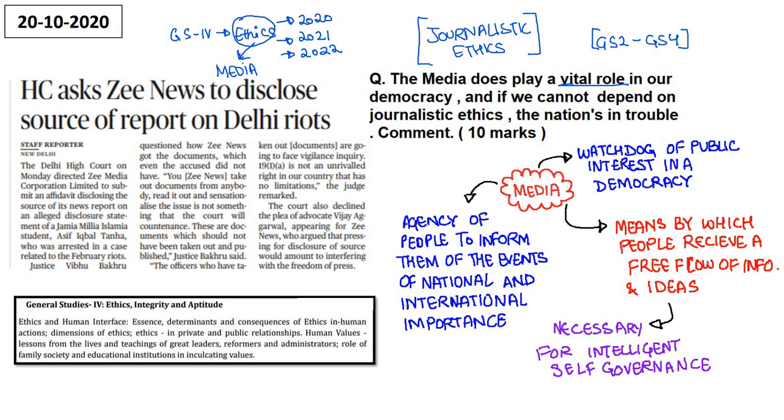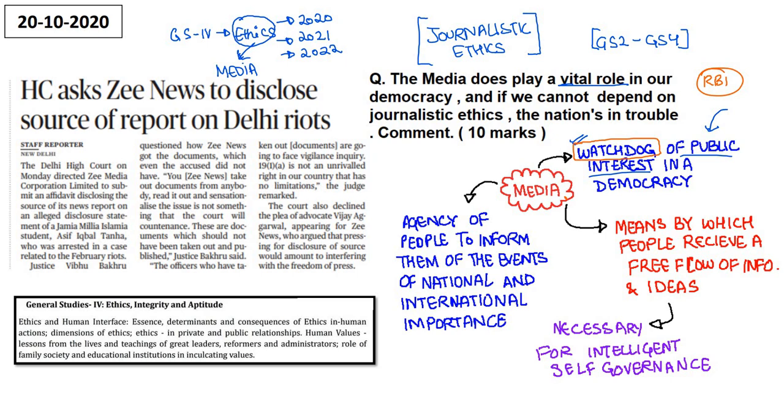Okay. Now when we talk about media, we should remember that media is considered as the watchdog of public interest in a democracy. एक democracy में public interest कहाँ तक प्रोटेक्टेड है, कहाँ तक केयर की जा रही है उसकी, इसके ऊपर नजर कौन रखता है? मीडिया. जैसे कि सेबी जो है वॉचडॉग है ना शेयर मार्केट का, ऐसे ही मीडिया पब्लिक इंटरेस्ट का वॉचडॉग है. It is similar to SEBI. SEBI is the watchdog of the share market in India, but media is the watchdog of public interest. RBI is the watchdog of economy, financial economy, right? Media हो गया हमारा public interest का watchdog, रक्षक.